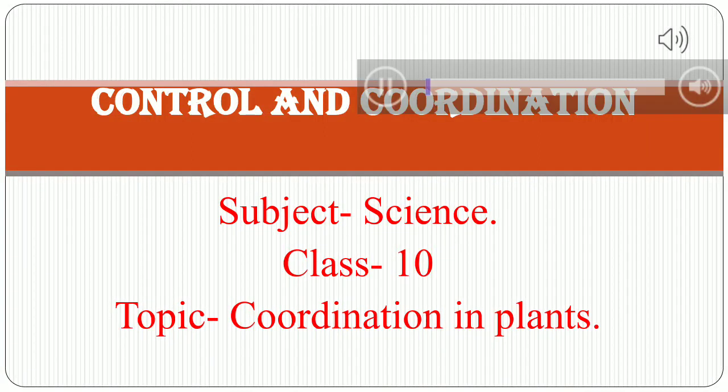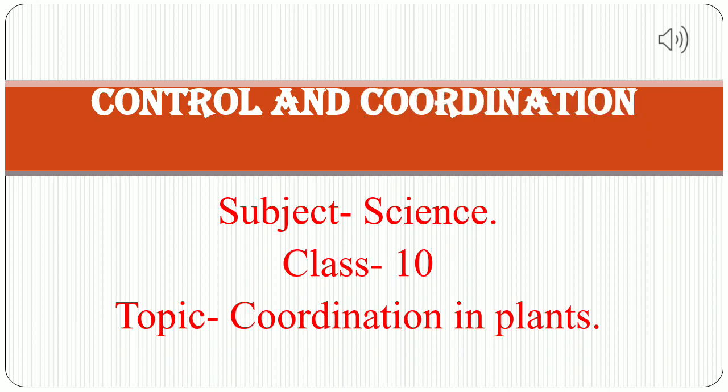Hello students, today we are going to discuss coordination in plants. There are two modes of control and coordination in living beings. First is the release of chemicals, that is the hormone, and second the nervous system. Animals have a nervous system and also have the capacity to secrete hormones. So animals have both systems, but plants do not have a nervous system, so they use the chemical system.